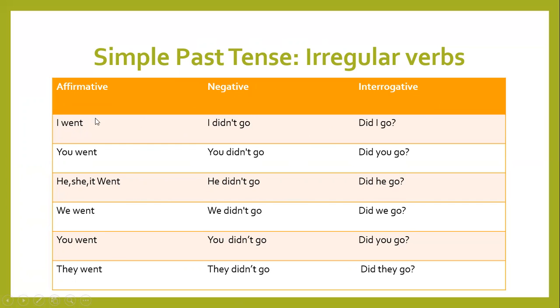When we make a negative, we use did, so the verb first form is used. You clearly notice what the change is in interrogative and negative. You went, you didn't go. This is a negative. Went has the first form go, so here we use go. This is the change in irregular verbs.